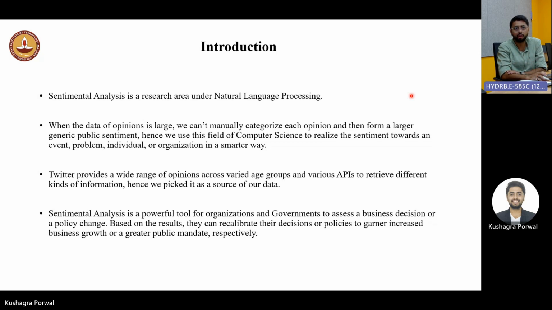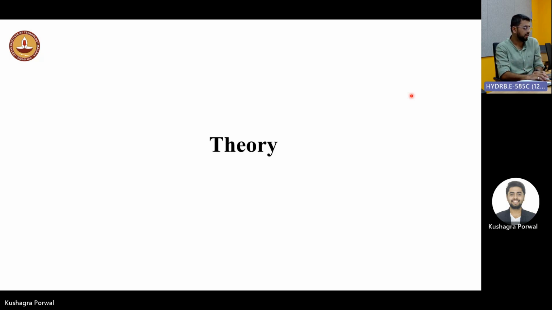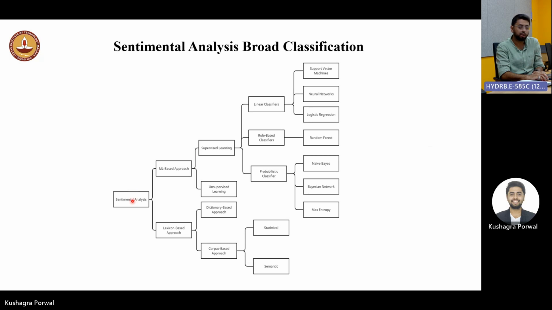Based on the results, they can recalibrate their decisions or policies to garner increased business growth or a greater public mandate. So Twitter we are using as a source of data because people from all age groups voice their opinions, and Twitter provides a wide range of APIs through which we can scrape a lot of data, which is available.